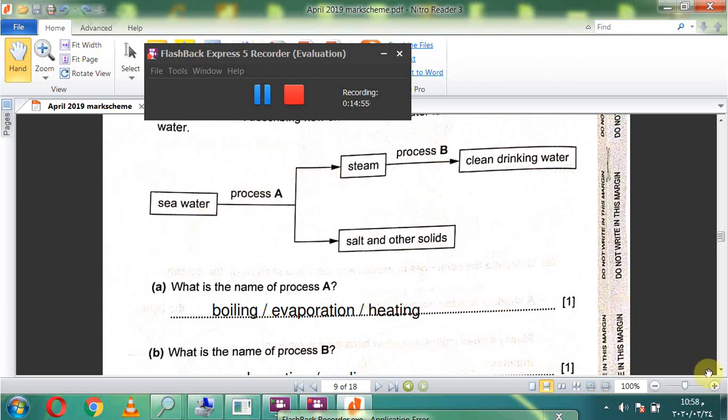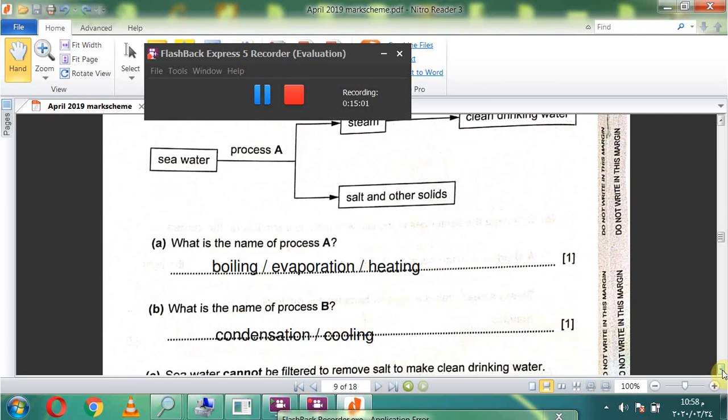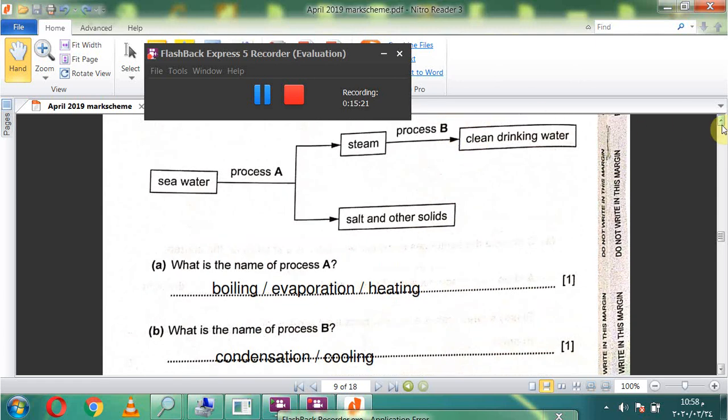What is the name of process B? After here steam, after boiling and or evaporation, and water becomes steam or water vapor, we need to condense, okay, to get water again, but here fresh water. What's the name of process B? Condensation or cooling.